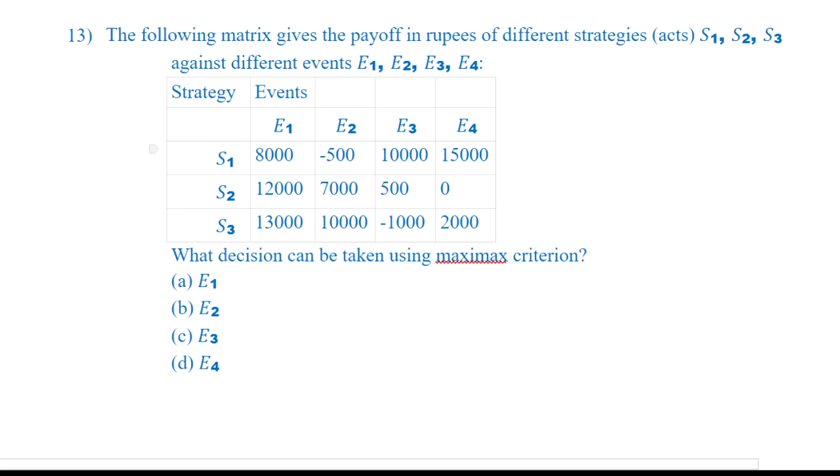What do I do? For every act, I have to select the best or the highest value under maximax criterion. So what is the maximum value over here? For E1, it is 13,000. So let me write 13,000. For E2, it is 10,000.